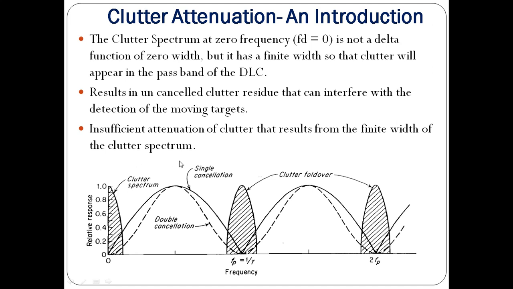Insufficient attenuation of the clutter results from the finite width of the clutter spectrum. So we will try to reduce the width. Ideally, we expect the clutter spectrum to be simply like a delta function with zero width, but practically we cannot have such a spectrum. We have to tolerate it, and there are some trade-offs.